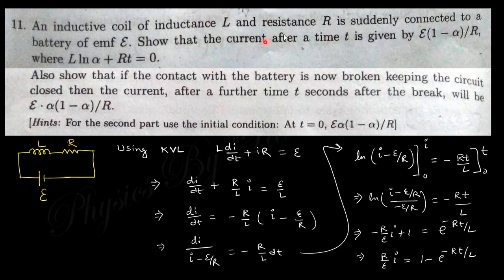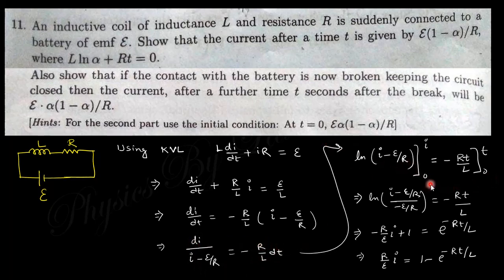and resistance R is connected to a battery of EMF epsilon, so that the current after a time t is given by this expression. So using KVL we can write L di/dt plus IR equals this voltage. If you rearrange them, di/dt, then take this I part and this t part, separate them out, and then integrate.